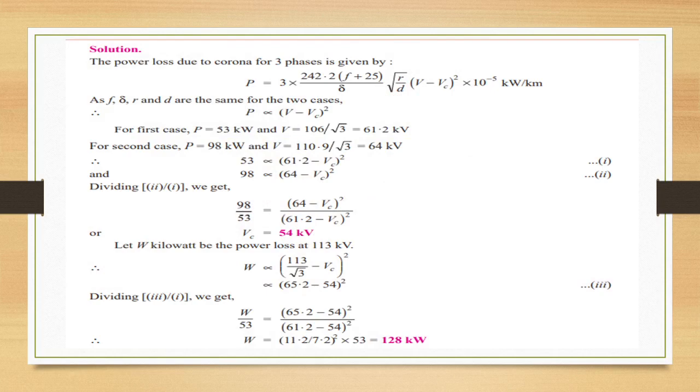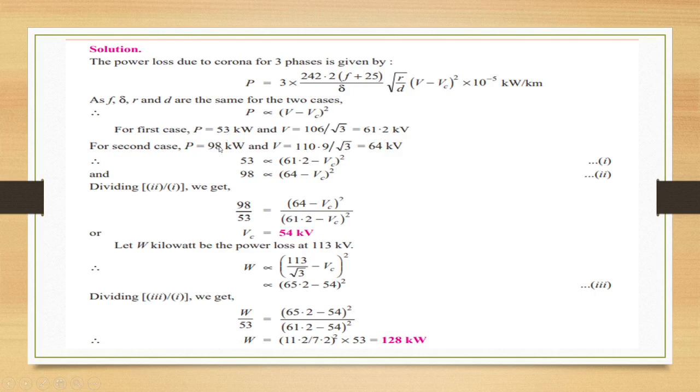The power loss due to corona for three phases is given as P is equal to 3 into 242.2 into (f plus 25) by delta root R by D into (V minus Vc) whole square into 10 power minus 5. As f, delta, R and D are the same for two cases, P is proportional to (V minus Vc) whole square. For the first case, P is 53 kilowatt and V is 106 by root 3, 61.2 kilovolt.